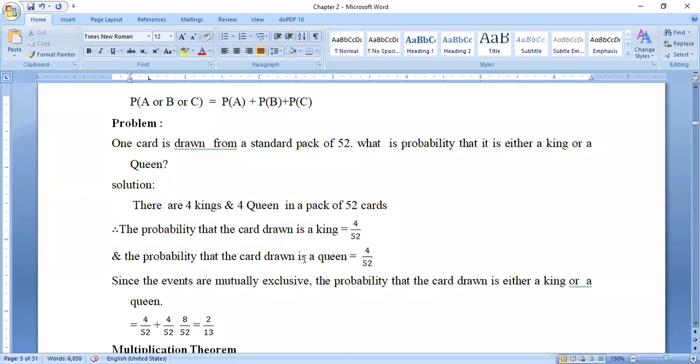If you take the calculator and calculate 2 by 13, it is about 0.15. It is not crossing beyond 1. 0.15 is the final answer. So in this way we need to calculate using the addition theorem. These types of problems will come for 4 marks. I think you understood this addition theorem.